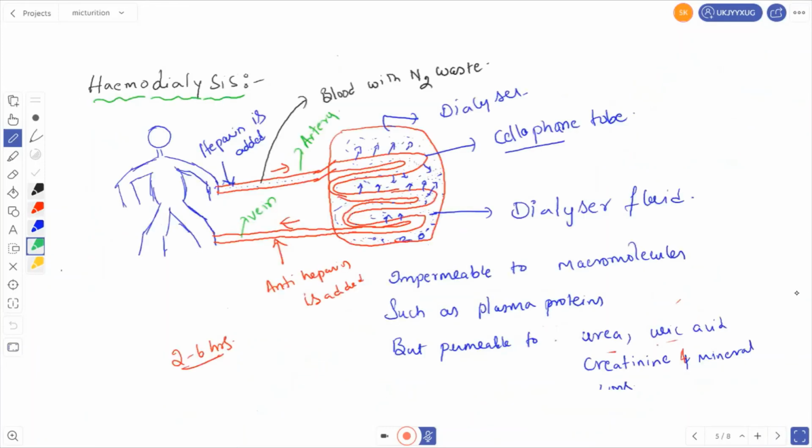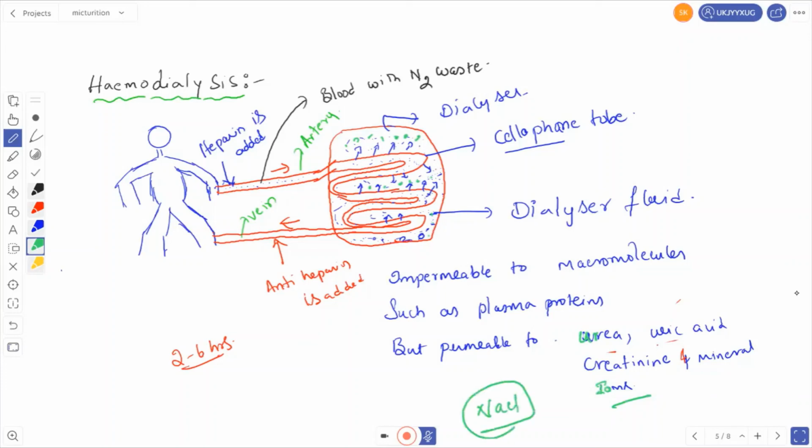What is the mechanism of hemodialysis? Hemodialysis is done by an artificial kidney. Inside the artificial kidney, there are cellophane tubes and also dialyzer fluid. The cellophane tube is impermeable to macromolecules such as plasma proteins. But the cellophane tubes are permeable to urea, uric acid, creatinine, and mineral ions. Simply you can say sodium chloride also.